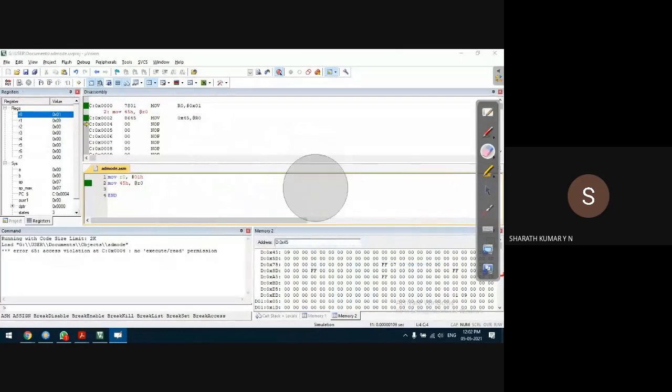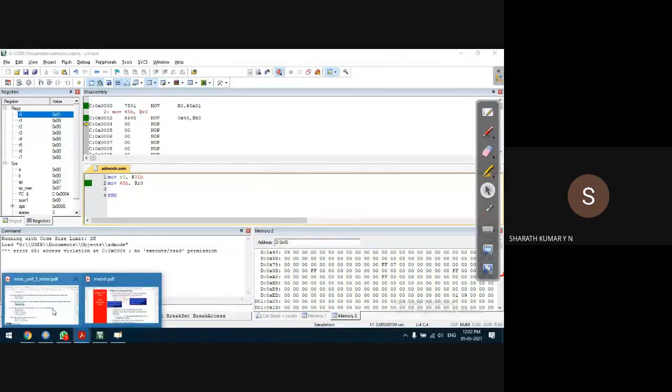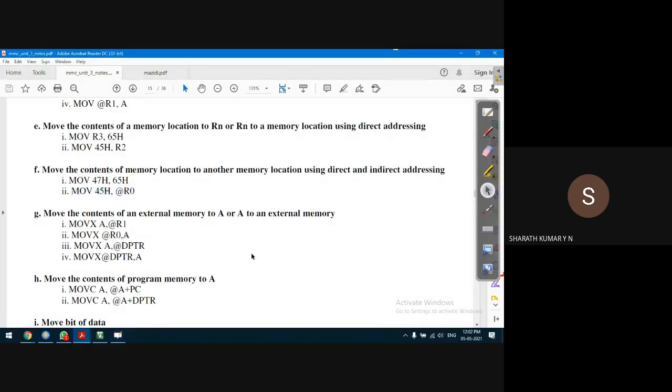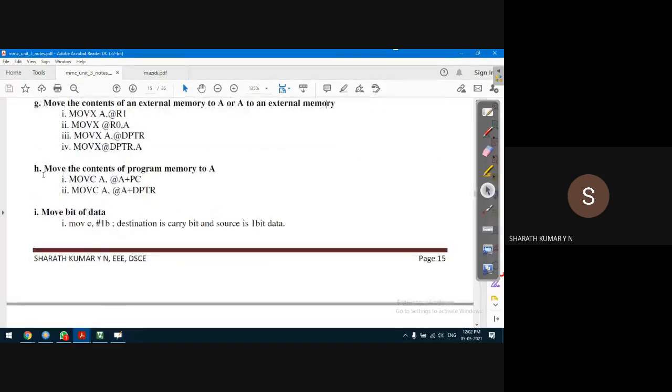This is register indirect addressing mode. This also we saw, so these two are valid instructions. In indirect addressing mode, we have seen all the possibilities in detail.